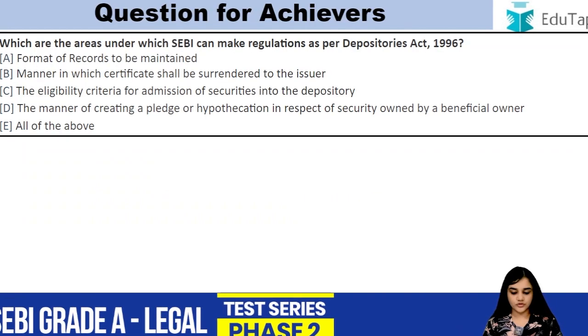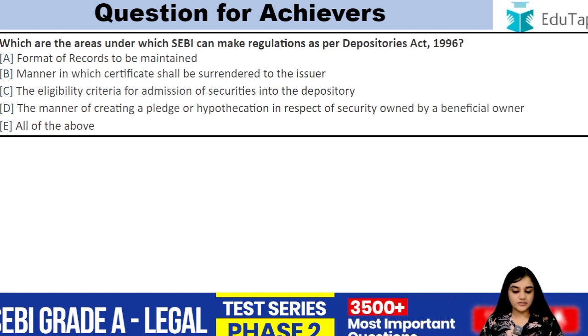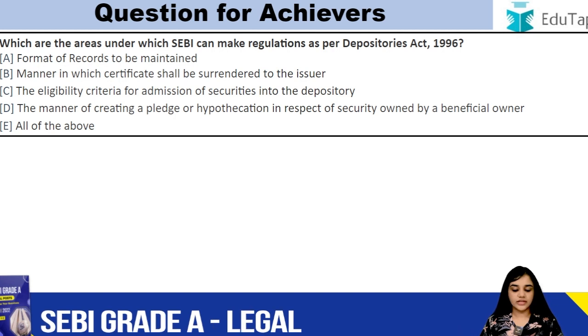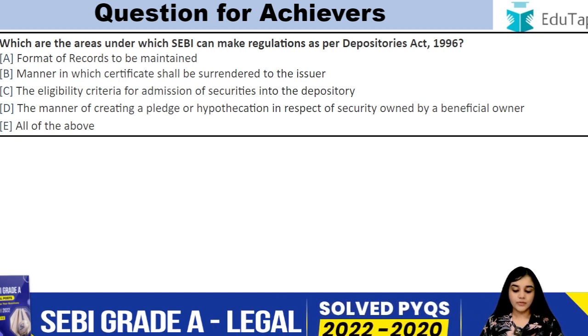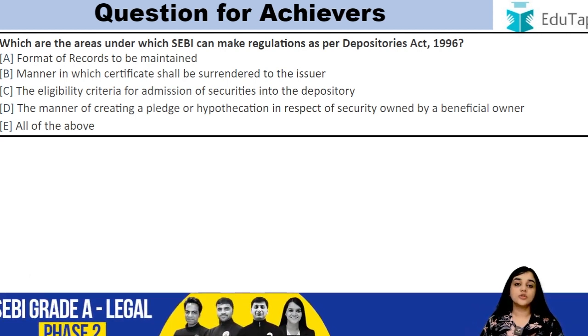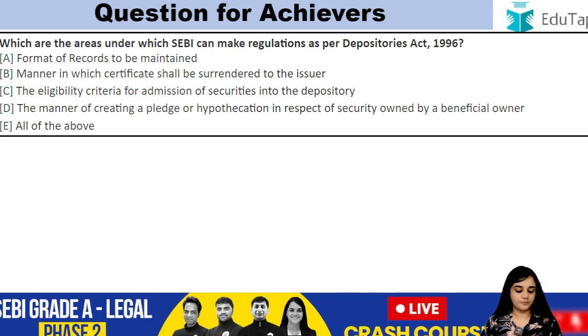Now the question for achievers, that is the bonus question. Which are the areas under which SEBI can make regulations as per the Depositories Act 1996? Format of records to be maintained, manner in which the certificate shall be surrendered to the issuer, the eligibility criteria for admission of securities into the depository, the manner for creating a pledge or hypothecation in respect of security owned by a beneficial owner, or all of the above. So you have to comment the right answer below.